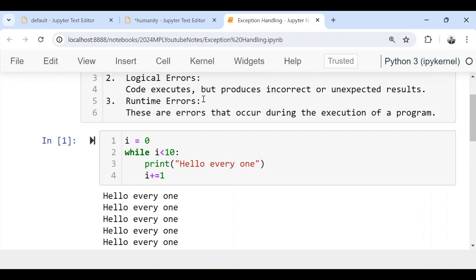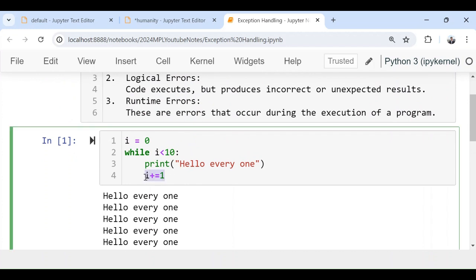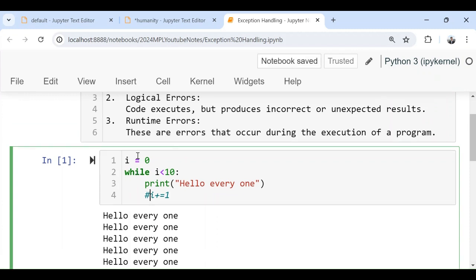So sometimes if I have some error in the logic, or sometimes an error in the algorithm, this type of error is called a logical error, and it is the most difficult type of error, because finding in which part of my logic there is an error is difficult. Now if I comment this one out, what will happen? I'm just forgetting to update i, so it will turn into an infinite loop. The program will execute, there is no issue with the execution of the program, but it will not give the expected output.